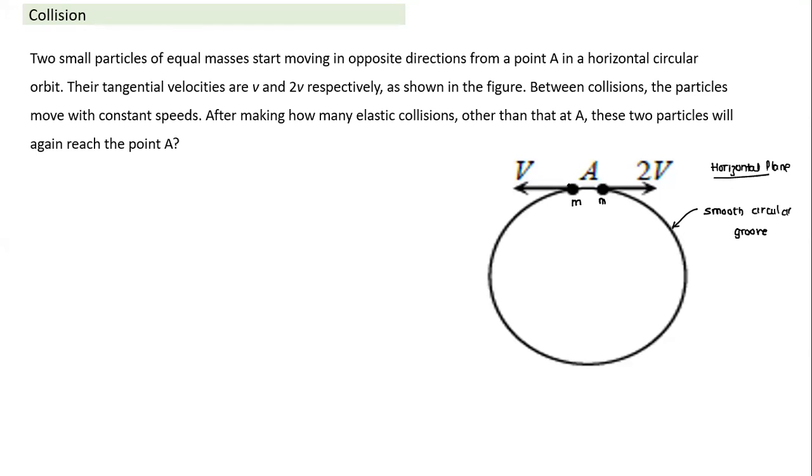So both have mass m, and from the same point, they are given opposite velocities. One is given v, the other is given 2v. Let's see, this is the radius of the circle. It may not be relevant here, but anyway. So if we are given tangential velocities v and 2v, let me take this as the x-axis and this as the y-axis, and I'm measuring theta with respect to the x-axis, this direction positive.